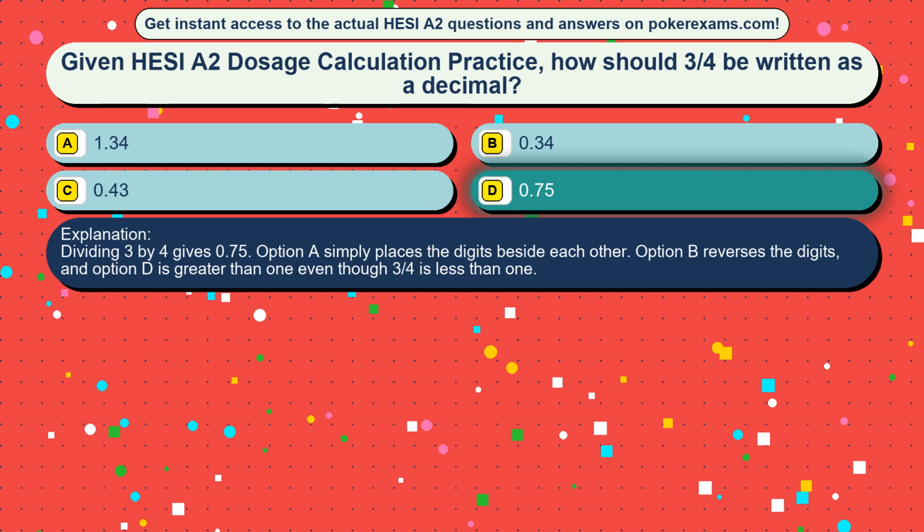Dividing 3 by 4 gives 0.75. Option A simply places the digits beside each other. Option C reverses the digits, and option A is greater than 1 even though 3/4 is less than 1.